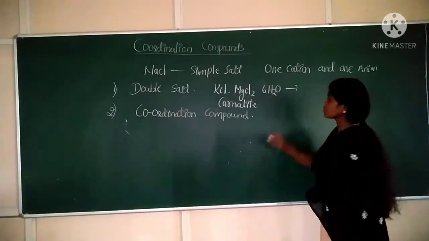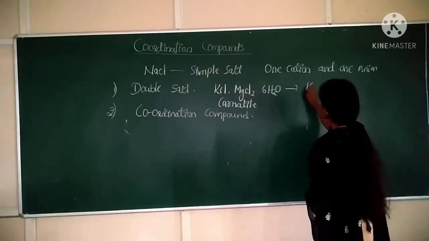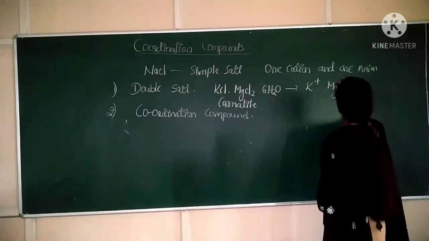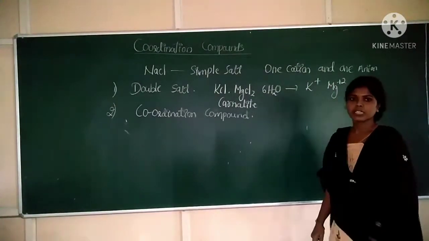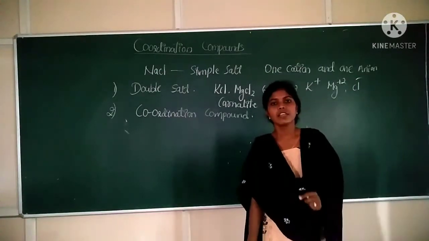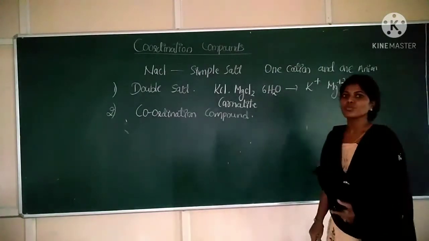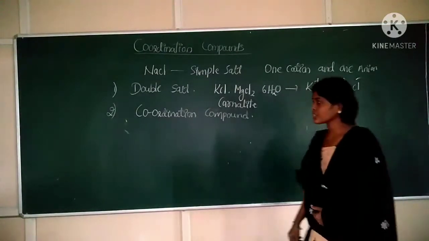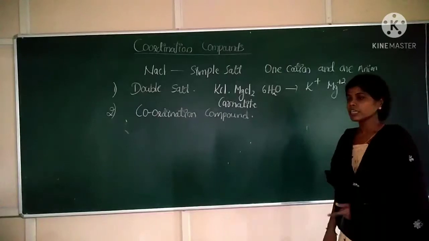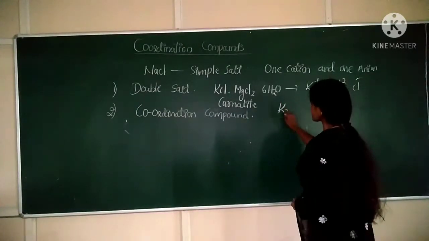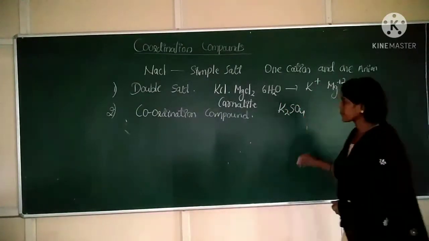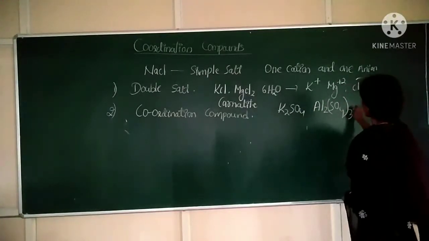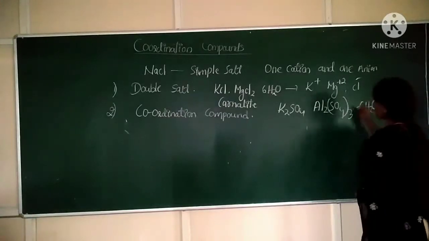When it ionizes, it will produce K+ ions, Mg2+ ions and Cl- ions. So double salts are the salts which ionize to produce two cations. Take one more example: K2SO4.Al2(SO4)3.24H2O.